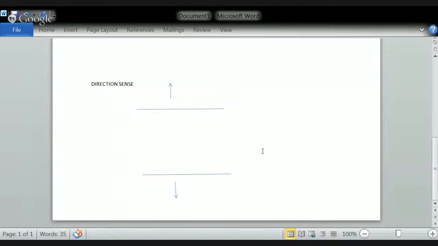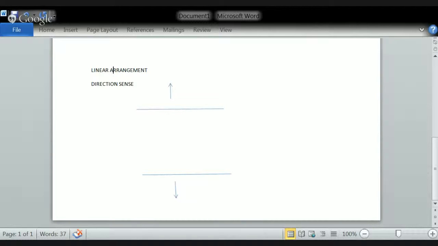So if you see on a board, there is something called direction sense. So our topic is all about linear arrangements, right? Our topic is about linear arrangement.